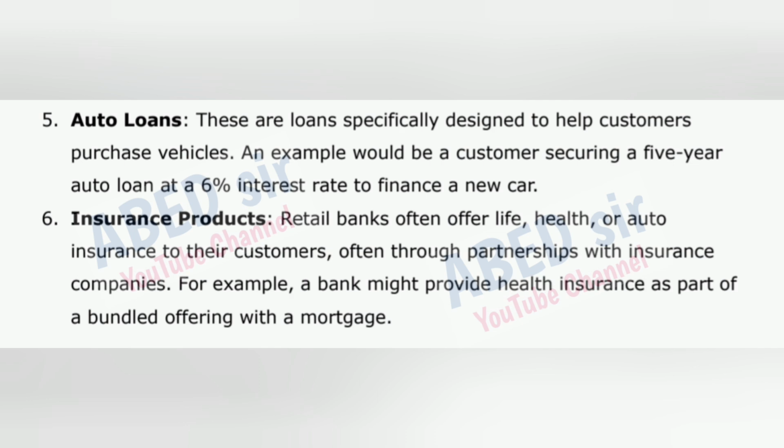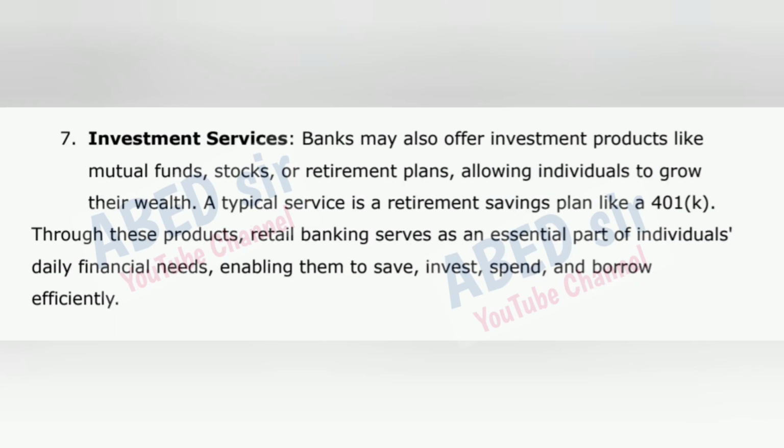6. Insurance products. Retail banks often offer life, health, or auto insurance to their customers, often through partnerships with insurance companies. For example, a bank might provide health insurance as part of a bundled offering with a mortgage. 7. Investment services. Banks may also offer investment products like mutual funds, stocks, or retirement plans, allowing individuals to grow their wealth. A typical service is a retirement savings plan like a 401k.